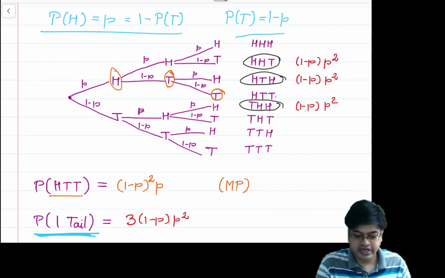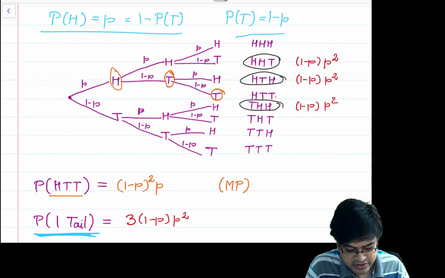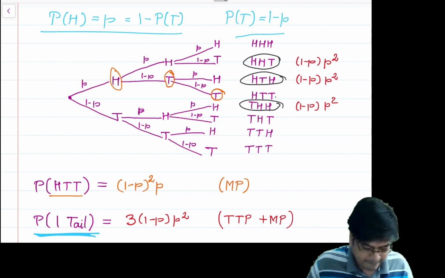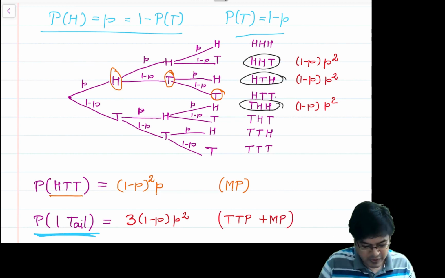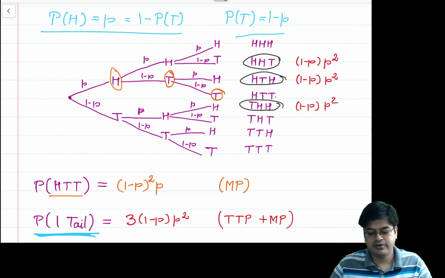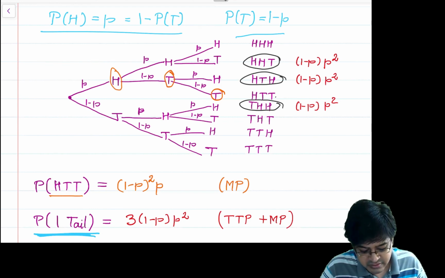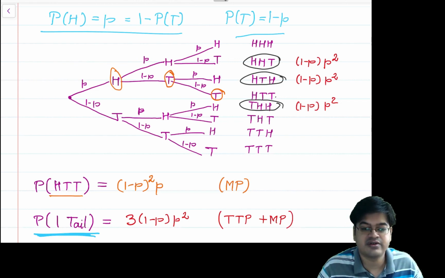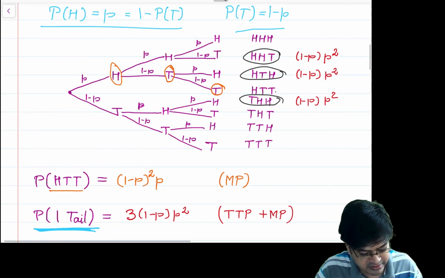Here, why did I combine? Because I have to sum over all of them. So here is the application of the theorem on total probability plus the multiplication rule. So this is the probability: 3 times 1 minus p into p square. Had p been half, you would have got it to be equal to 3 by 8. That's what I wrote earlier.